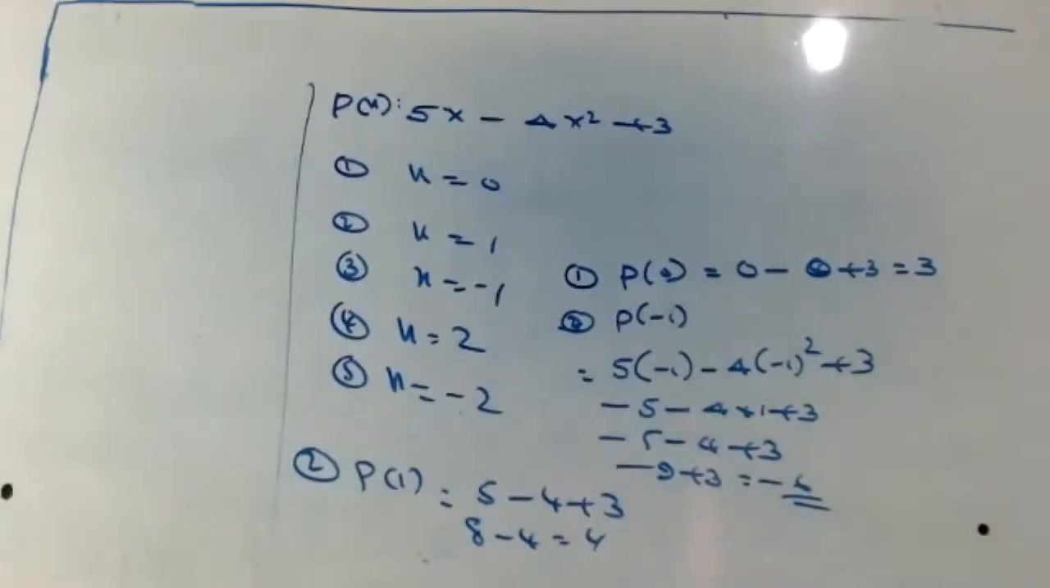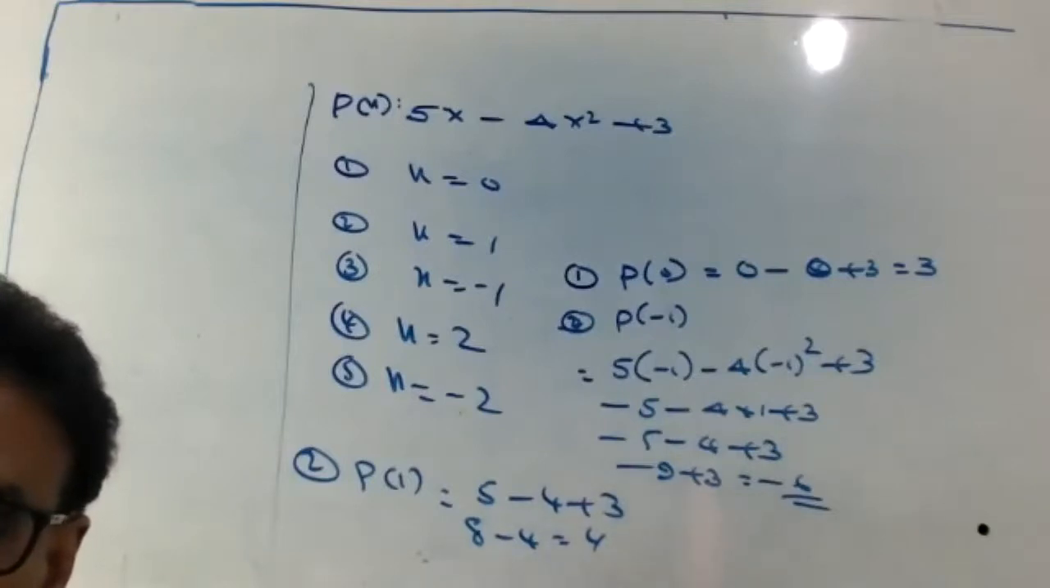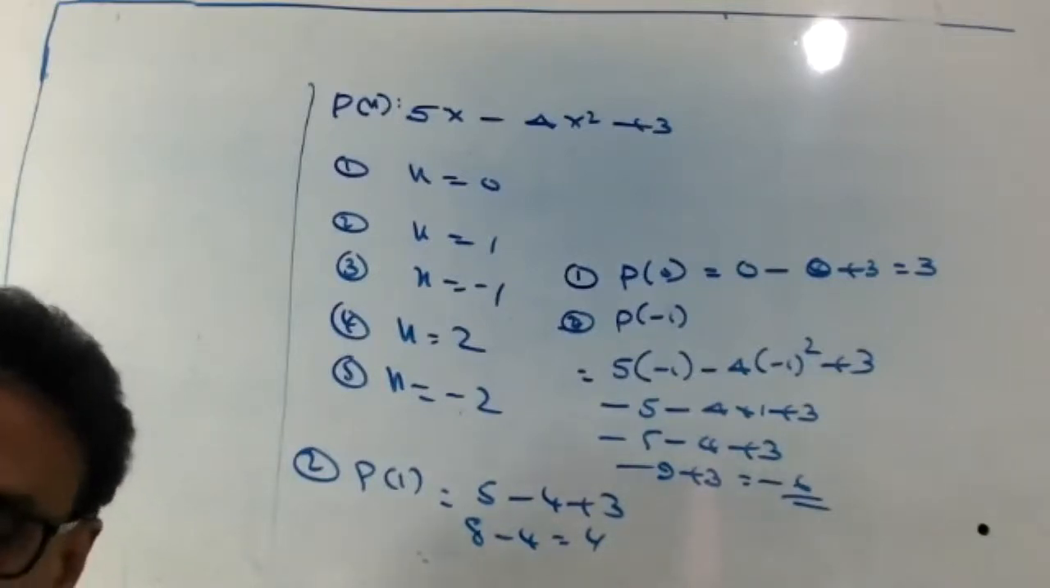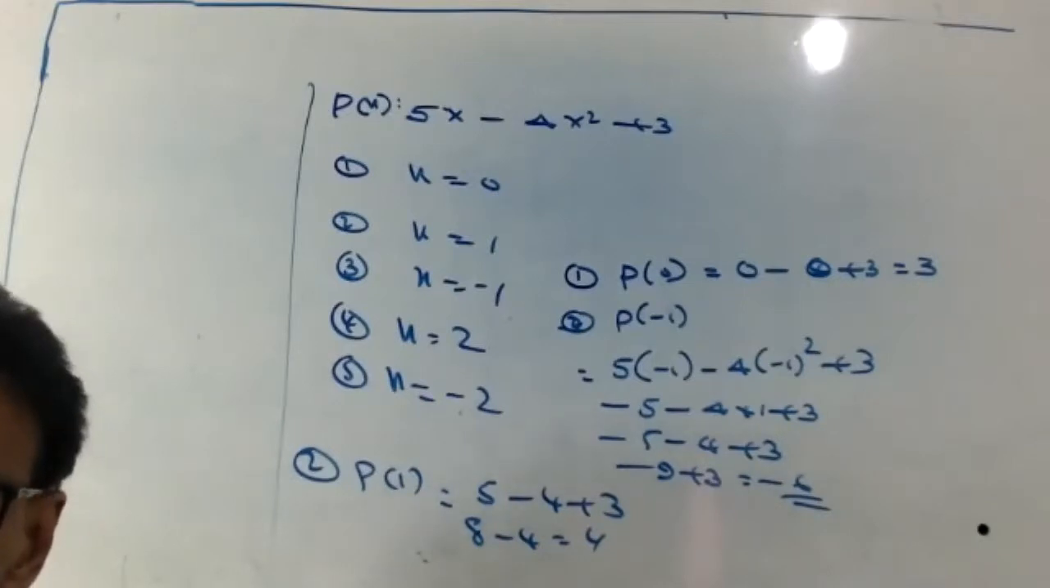Finished or not? P of 0, we got 3. P of -1, we got -6. P of 1 equal to 4. Clear now? Okay, I'll wait.